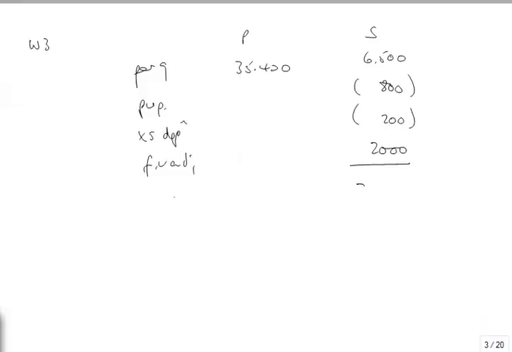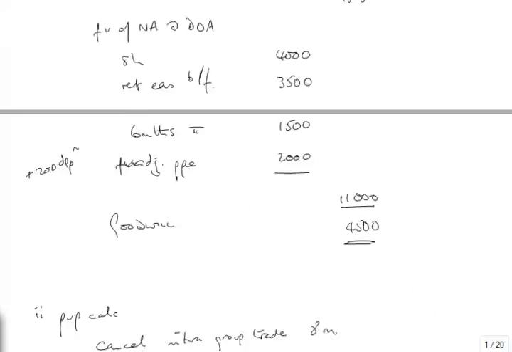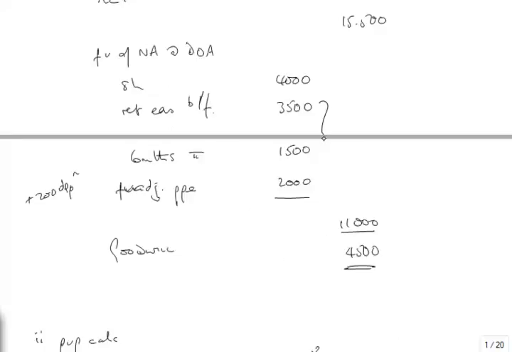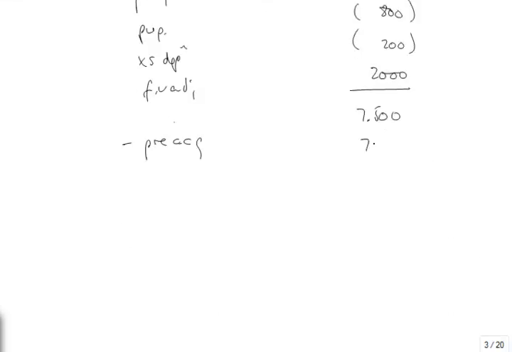It's 7,005. If I take away the pre-AC, and the pre-ACs are up here in working 2, that's 5, 6, 7,000. It means there's 500 post-AC. And our share of that was 60%, which is 300.